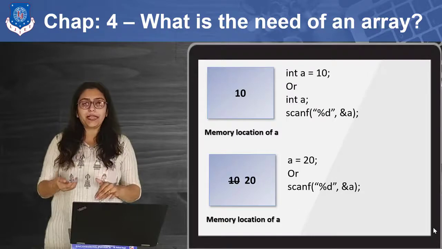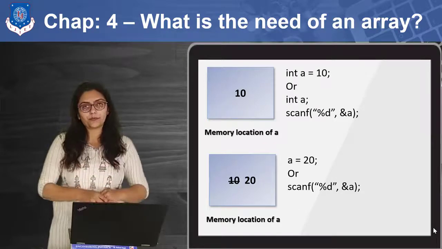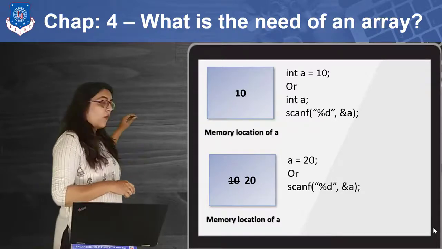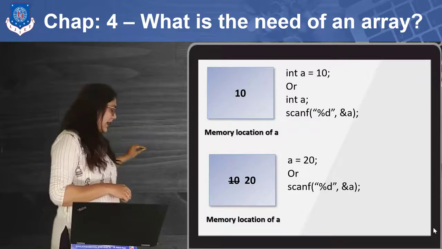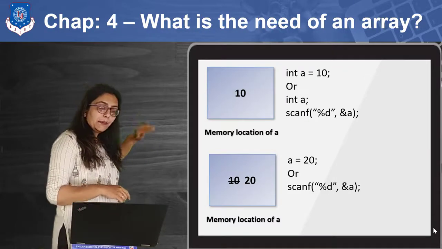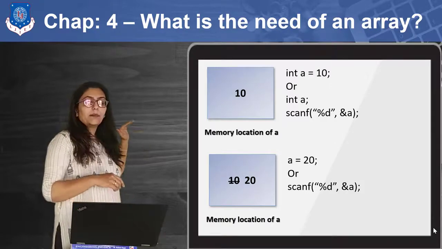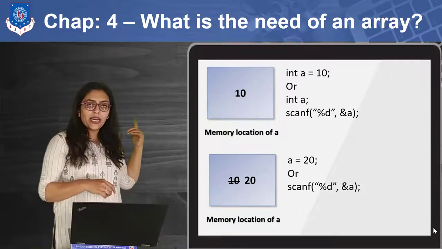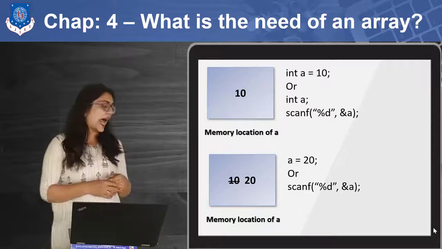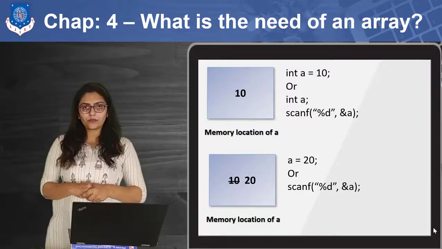What will happen this time inside my memory? Basically, whatever value is there in A will be replaced with the new value. So now instead of 10, my memory location of A contains the value 20 because I have updated its value.